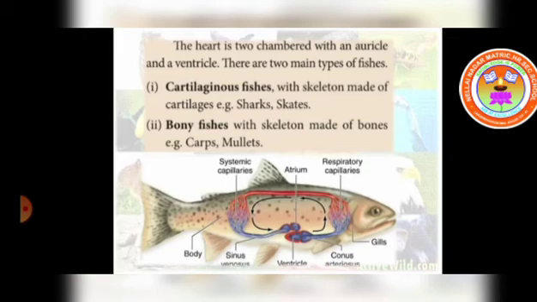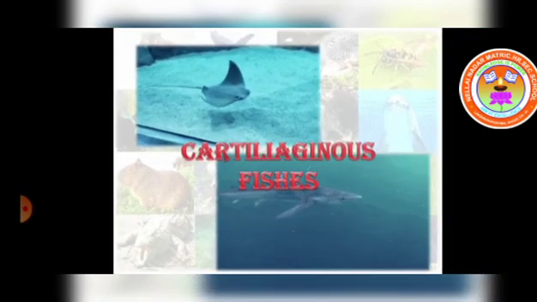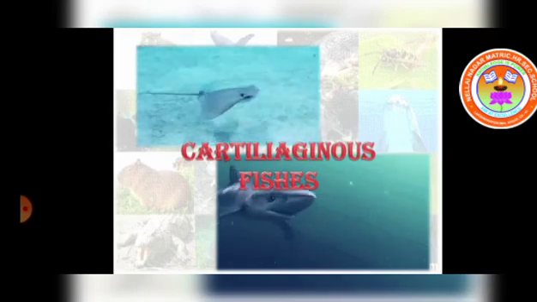One is cartilaginous fishes, with a skeleton made up of cartilage. Examples: sharks and skates. The second type is bony fishes, with a skeleton made up of bones. Examples: carps and mullets.